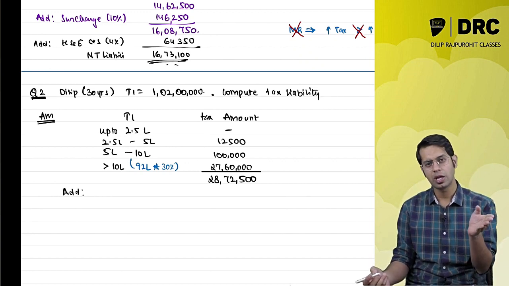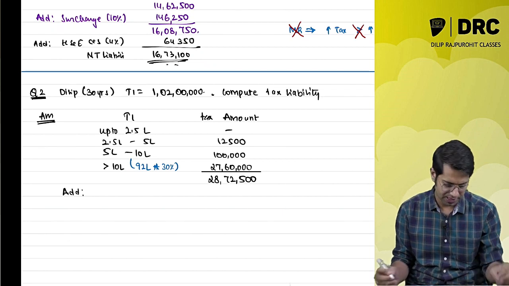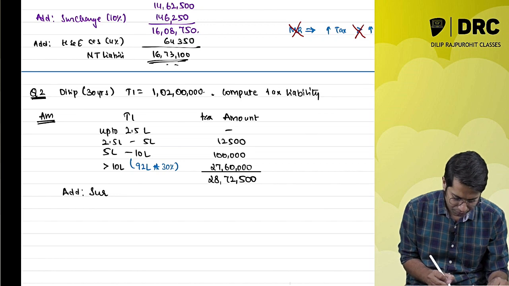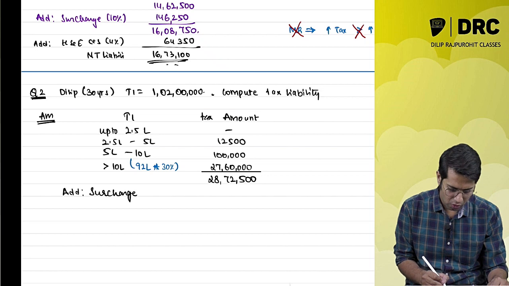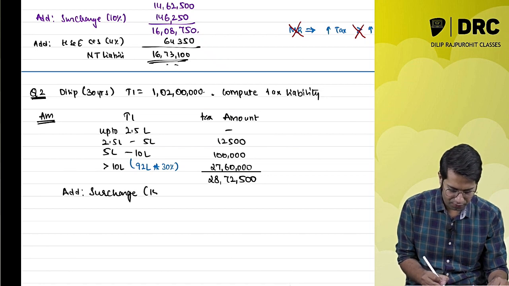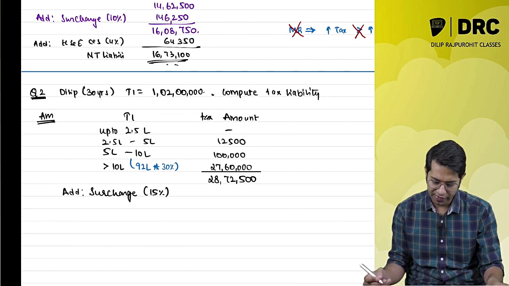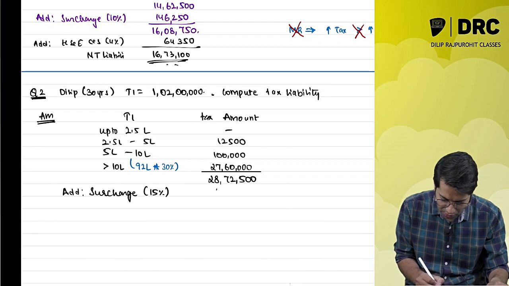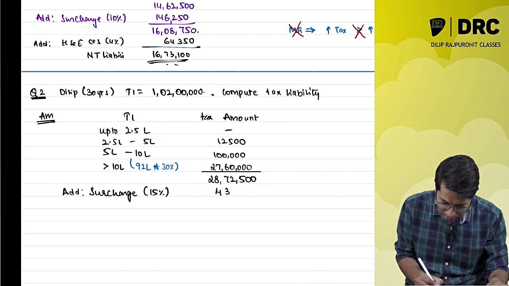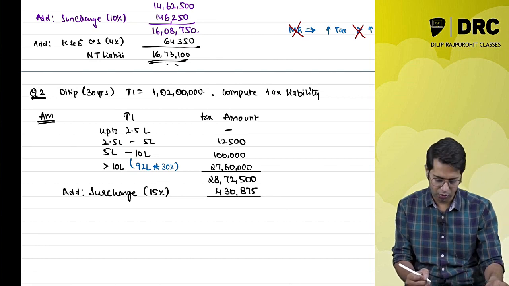If my total income is up to 1 crore, it is 10%. More than 1 crore, up to 2 crores, it is 15%. So I will have to add surcharge. How much surcharge do I have to pay? I have to pay a surcharge of 15%. So 15% of 28 lakh 72,500 is how much? 15% of this is 4 lakh 30,875 rupees.